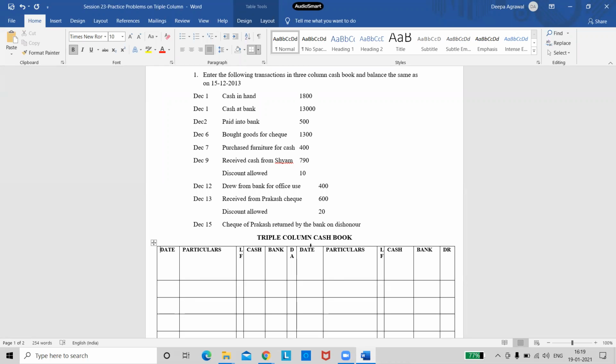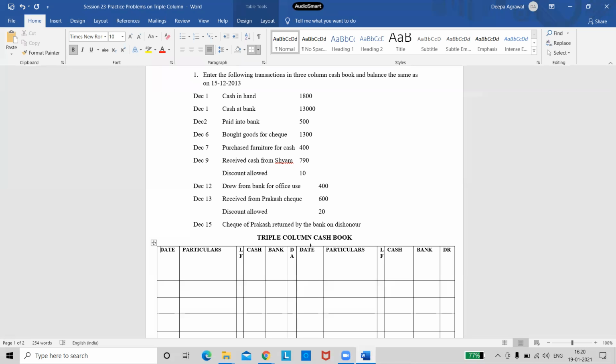right? See, in this question, he has told us enter the following transactions in 3-column cash book and balance the same as on 15th December. So he is asking us to balance the account on 15th December only. We will not balance it on 31st December, because in the question, he is asking us to do so. Whenever it is asked in the question, we need to follow the same. So we will write balance carried down on 15th December and balance brought down will be written on 16th December. That is the next day. Right? Is that point clear?